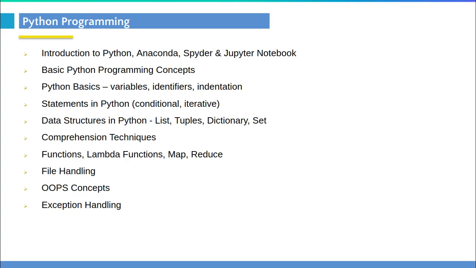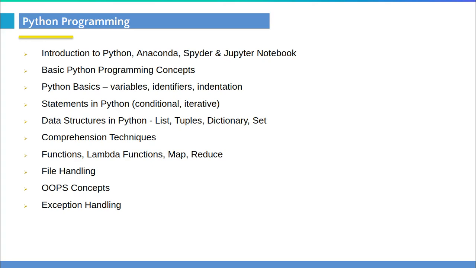the industry, then the basic programming concepts, the constructs, variables, identifiers, and the indentation, the statements, conditionals and loops in programming, along with some of the core data structures in Python programming, that is list, tuple, dictionary, set, and then we will learn some of the comprehension techniques, then functions, lambda functions, map, reduce, and so on.